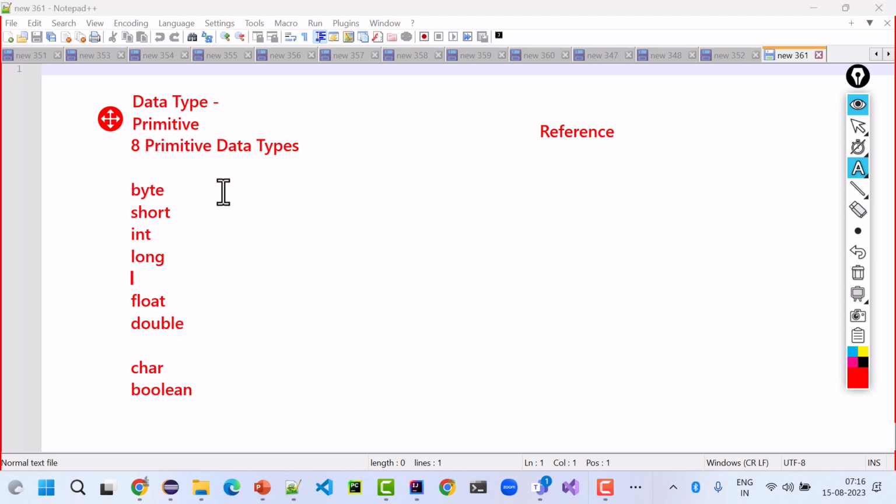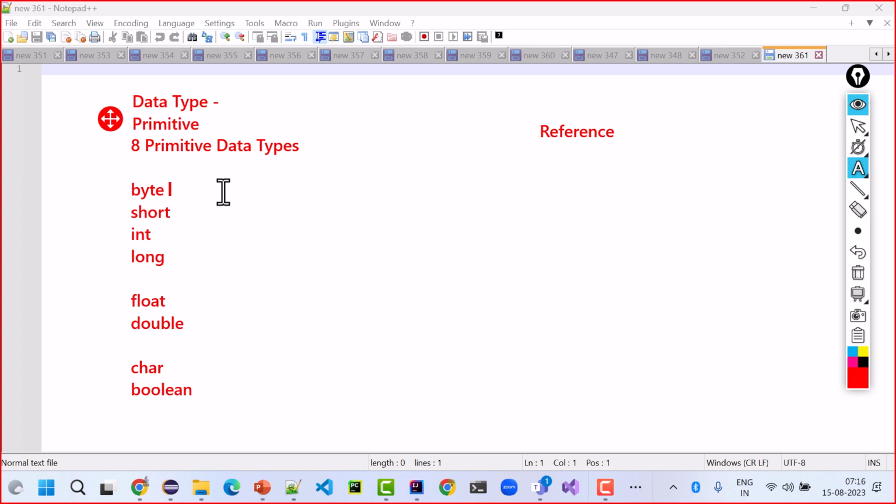Now, based on your value, let's say if your value ranges between minus 2 raised to the power 7 to 2 raised to the power 7 minus 1, which is minus 128 to 127, you use byte. Similarly, short is when your data ranges between minus 2 raised to the power 15 to 2 raised to the power 15 minus 1.